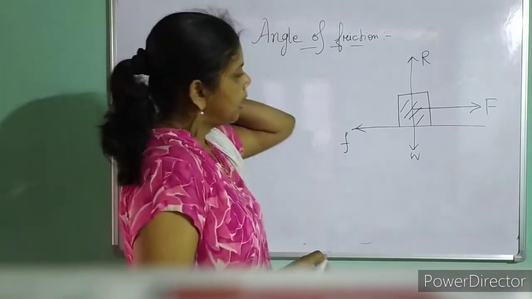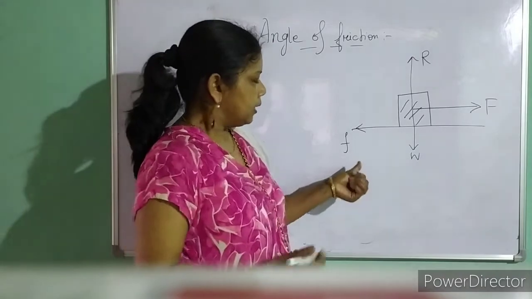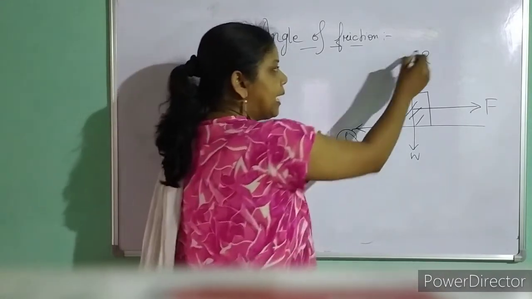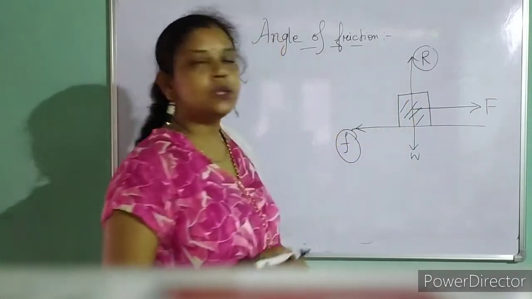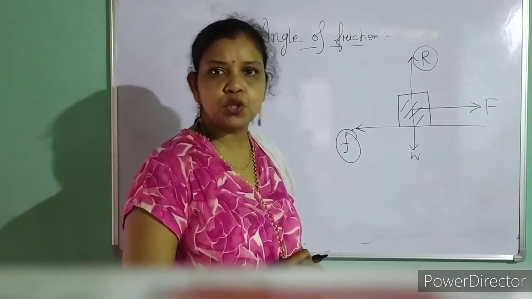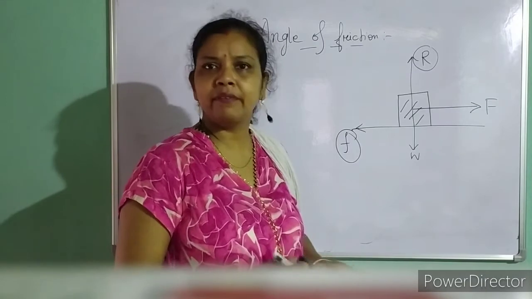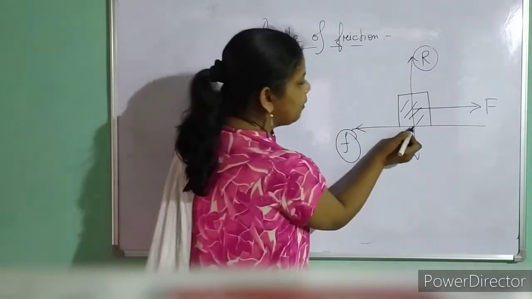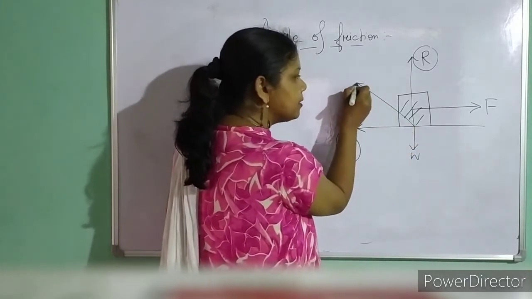Now, this force of friction and the normal reaction are both acting perpendicular to each other. Can I find the resultant of these two forces? Because these are vectors, the resultant will be like this. Am I correct? This is the resultant.